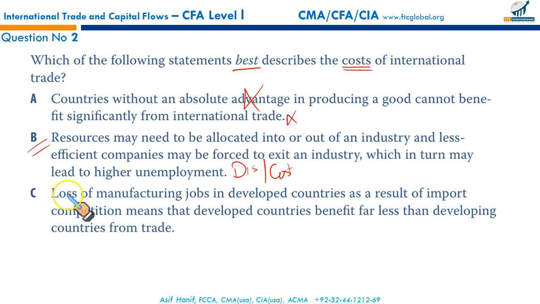Now, why not C? Loss of manufacturing jobs in developed countries as a result of import competition, up to this point the statement is correct, means that developed countries benefit far less than developing countries from trade. This is debatable. This is wrong. Developed countries can produce at lower cost, and then they can exchange those goods and services where they have the comparative advantage. So this part is incorrect, which makes option C incorrect. Hence, the right option is option B.